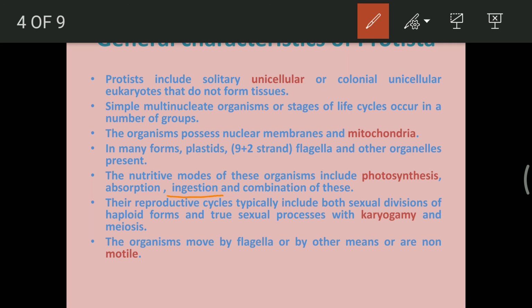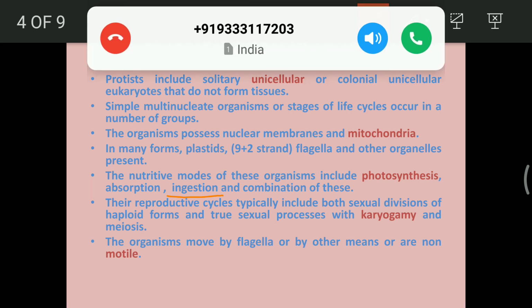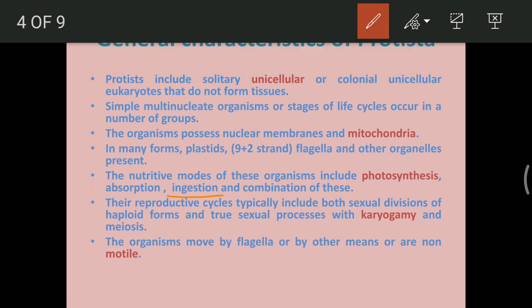Ingestion is for the animal-like organisms like the amoeba. It looks like an animal, and since it is microscopic, I'm sorry, and has an outer extension, an outer cellular extension, with the help of that they can ingest the food. Some of the organisms or protista can perform both the functions together.